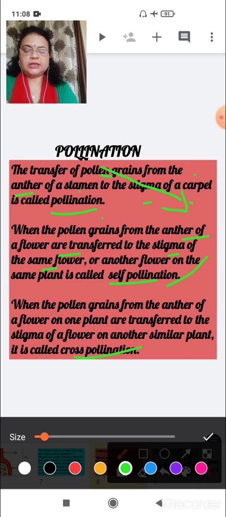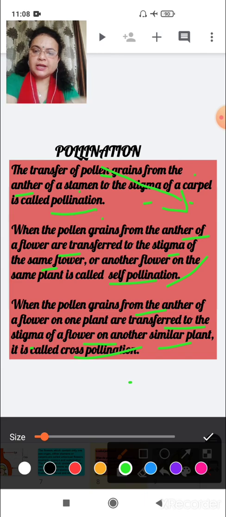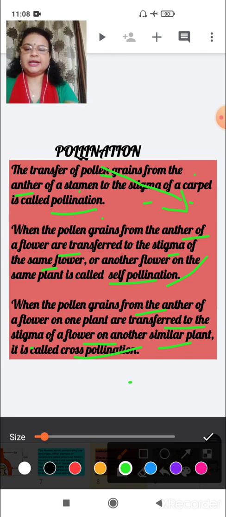Understood? But when the pollen grains from the anther of a flower on one plant are transferred to the stigma of another flower of another similar plant, it is known as cross-pollination.